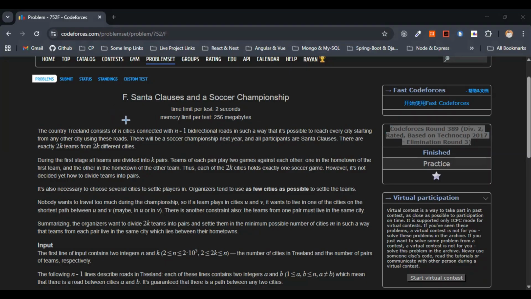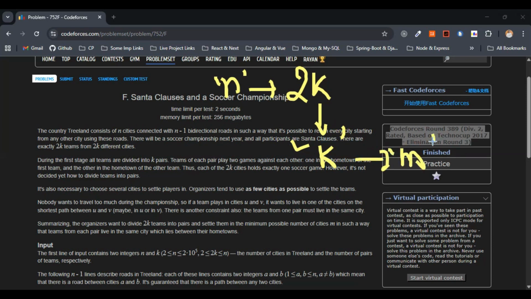Let's see what the question states here. We have been given a tree of n cities and 2k special hometowns. We have to pair the 2k teams into k pairs, and we have to choose the minimum number of m cities to house them so that each pair lives in a single city lying on the shortest path between the two hometowns.